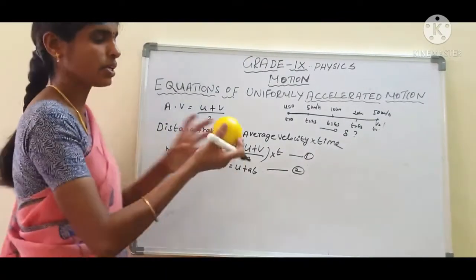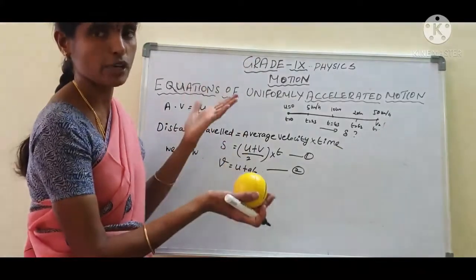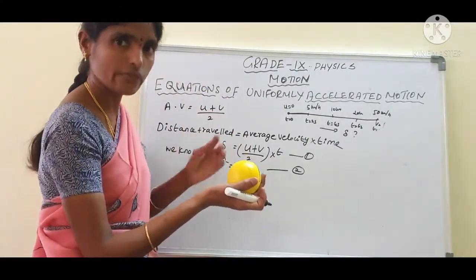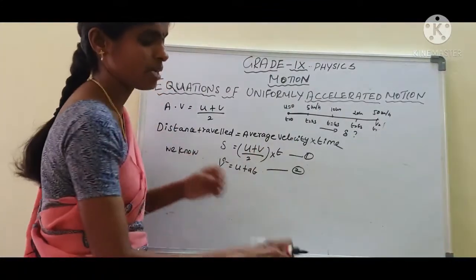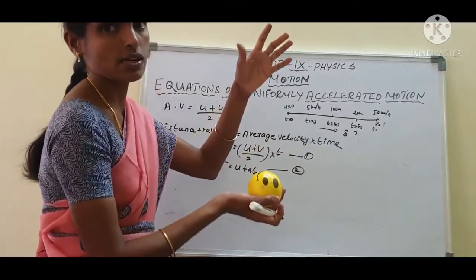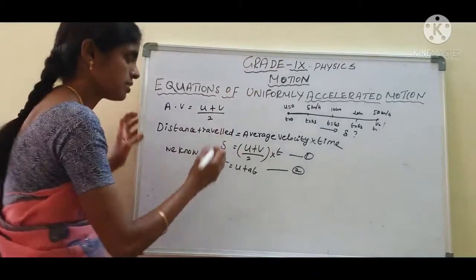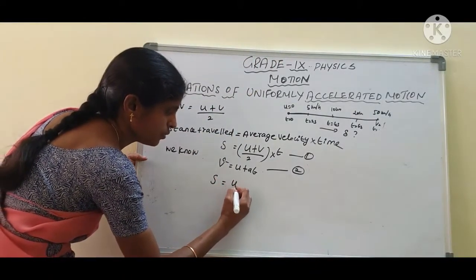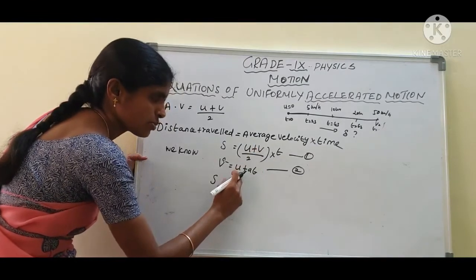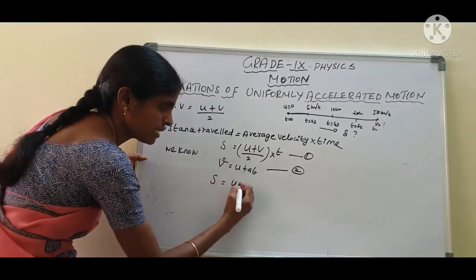Using this, we can find out the velocity of the ball on the table. That is the first equation of motion. Now what are we finding? The distance of the object. What is the distance of the object? See here. Let us substitute. s equal to u, and in place of v we substitute the value v equal to u plus at.